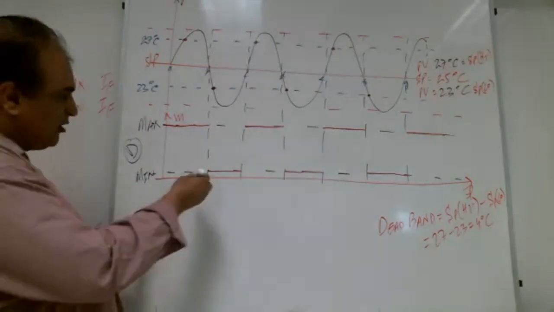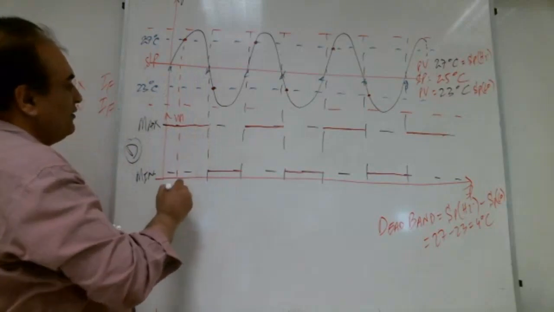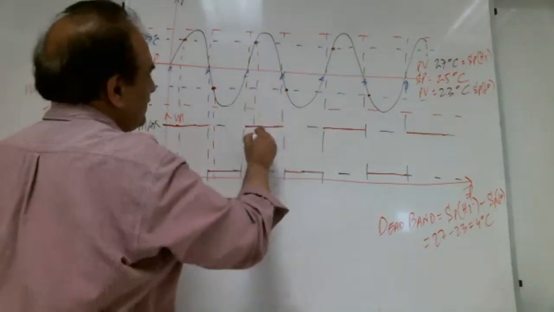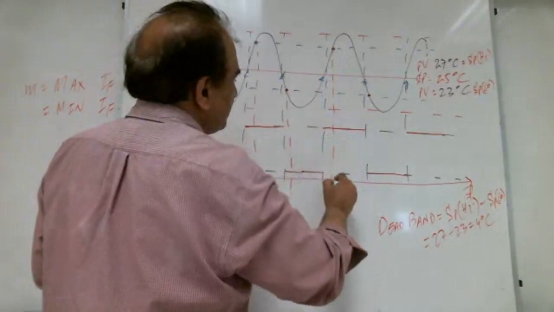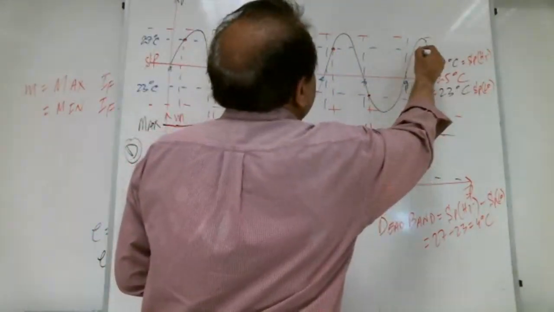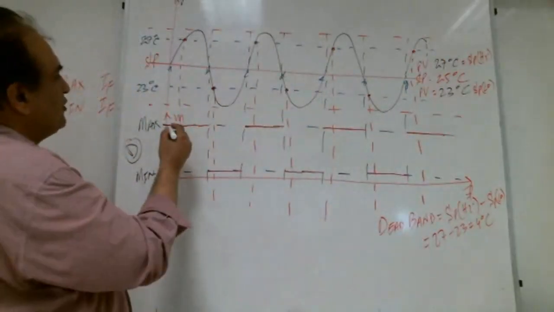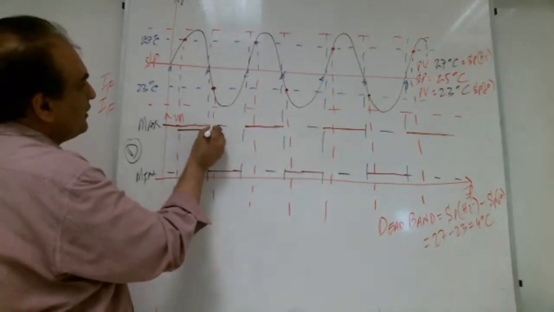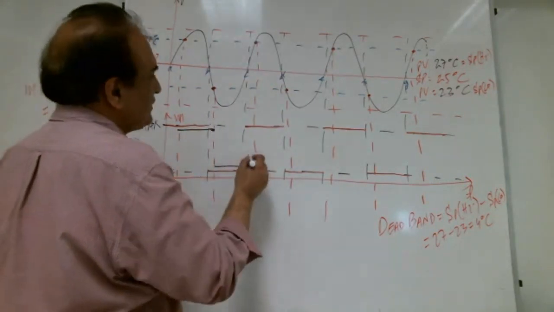Now what will be the effect on output? If we draw a line from here, then from here, then from here, draw a line from here, from here, from here, same way, draw the line from here. So what happens overall? It is just a shift. Before it was here, now it is here. From this line to this line. Same with this one, before it was here, now it is from this line to this line.